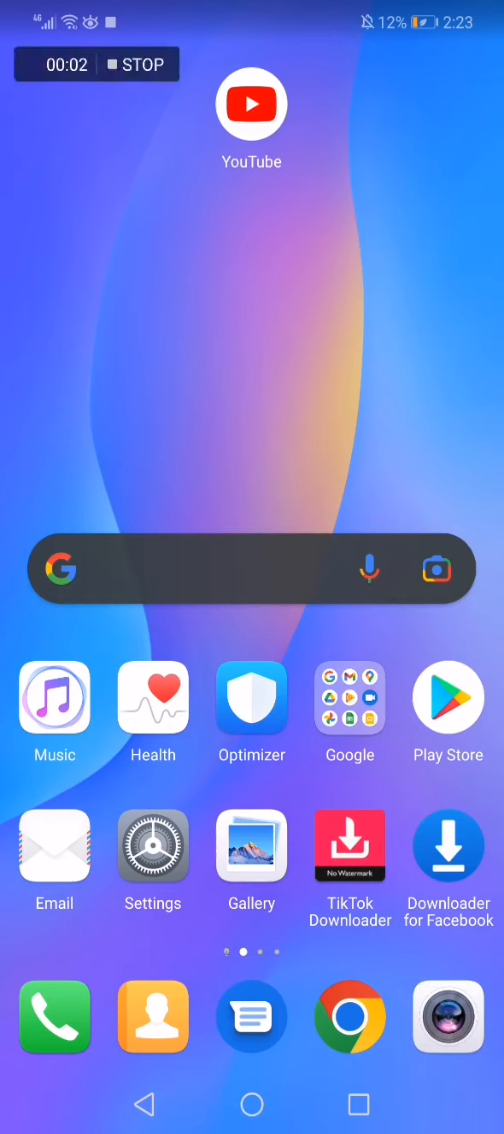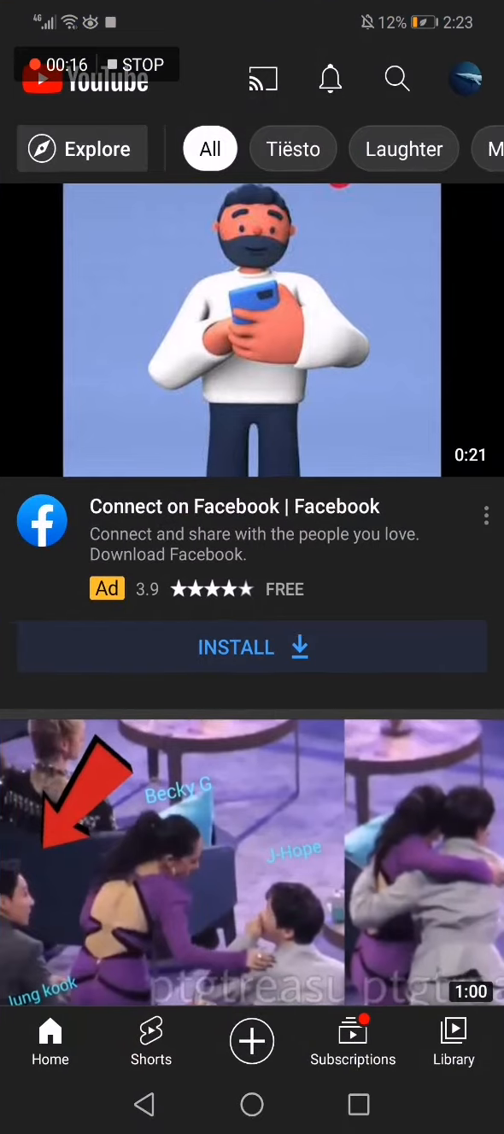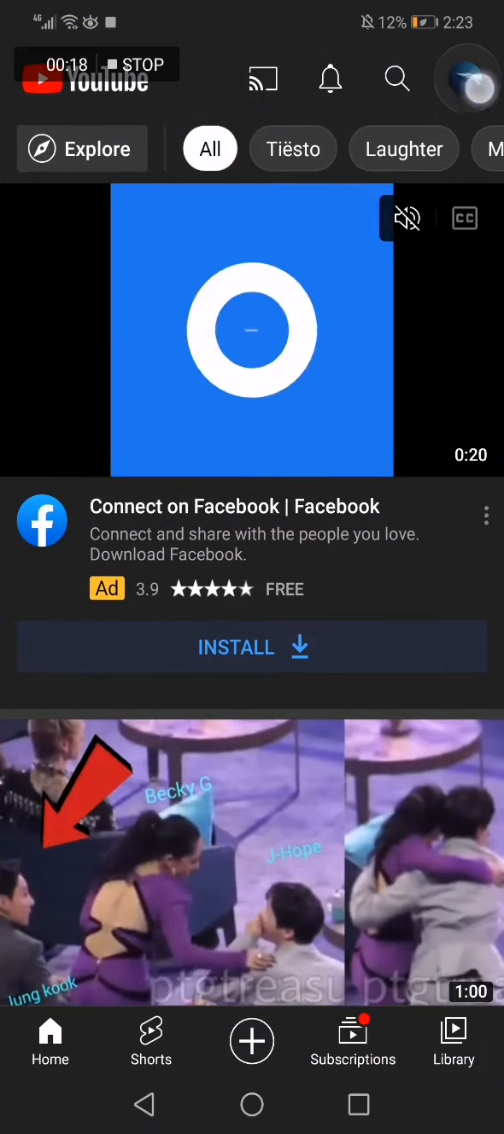How to turn on or turn off accessibility player on YouTube. So hello guys, in today's video I'm gonna show you how to turn on the accessibility player easy and fast on your YouTube app. So first thing, go to YouTube and then go to the top corner and click on